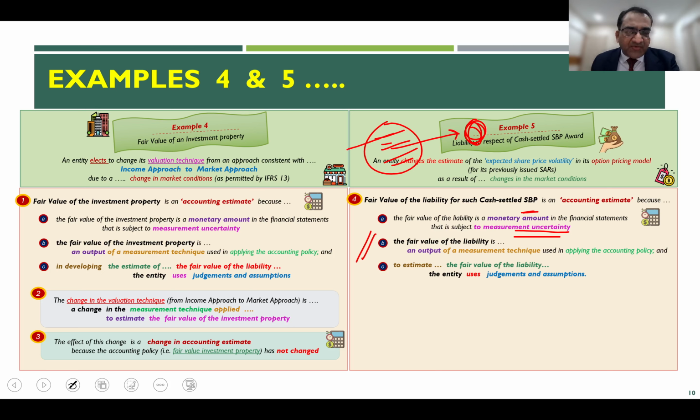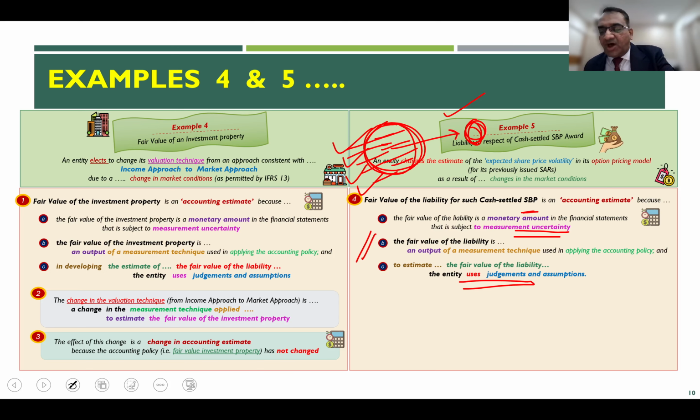You are applying the Black-Scholes model and coming out with the final output. And to estimate this fair value of the liability, the entity is using judgment, because all of these inputs which go into the measurement technique entail some amount of judgment and assumptions which the entity makes.